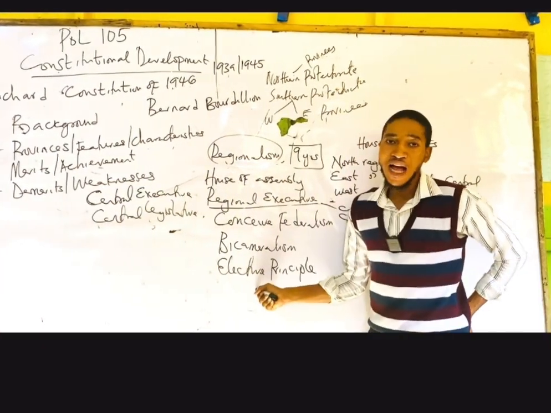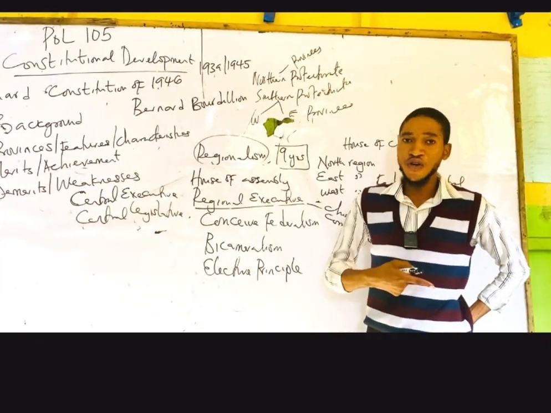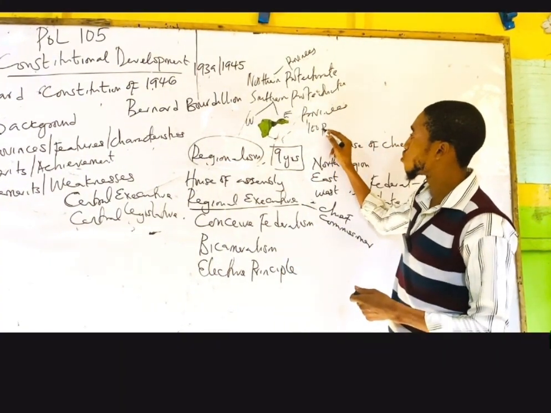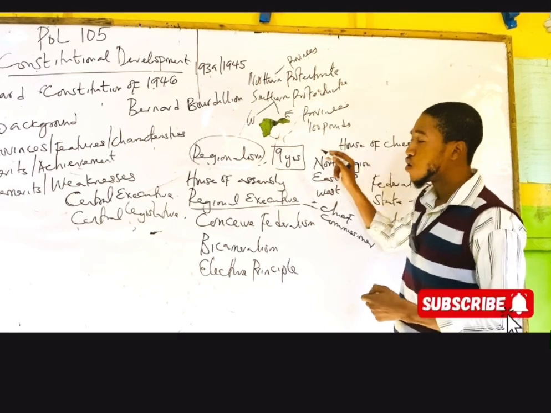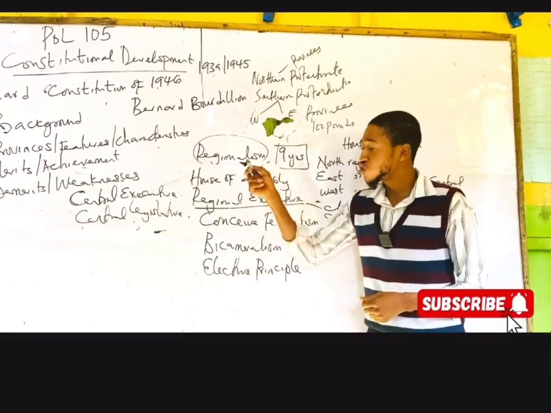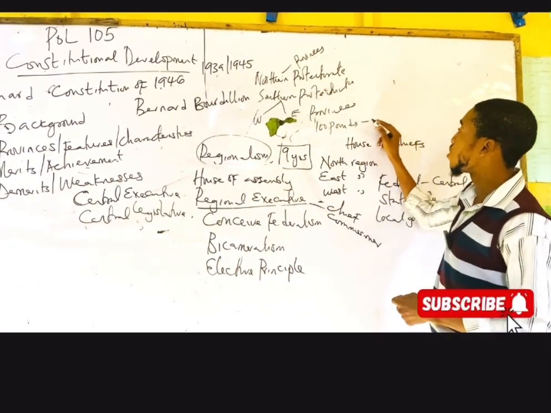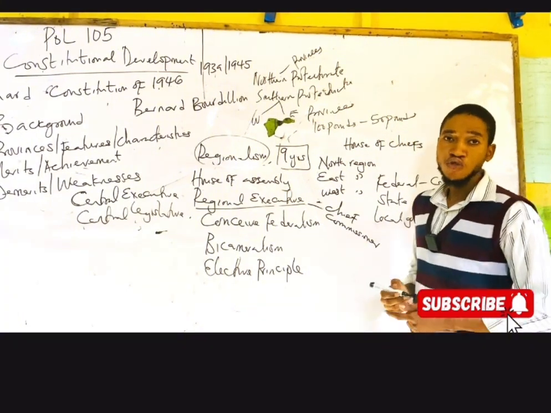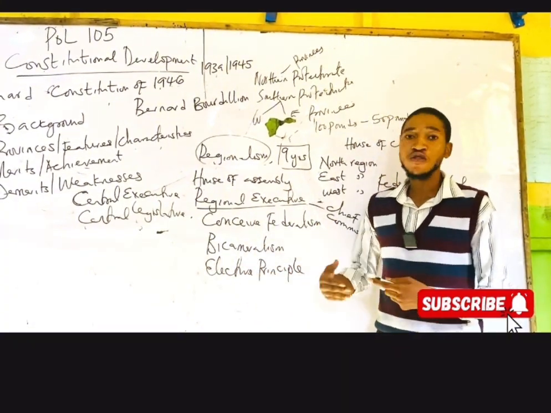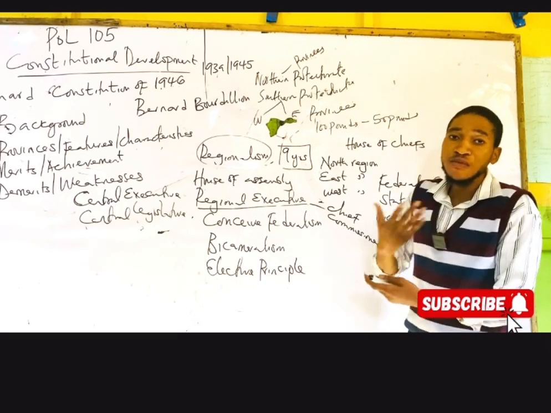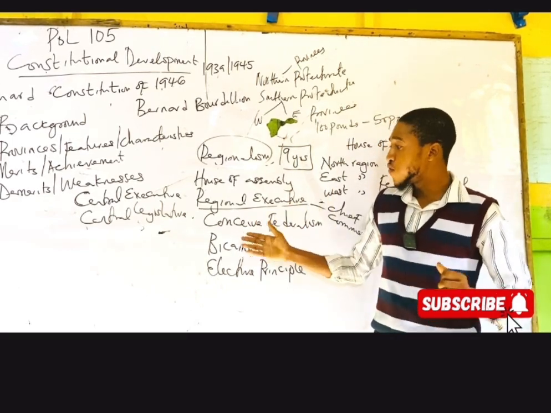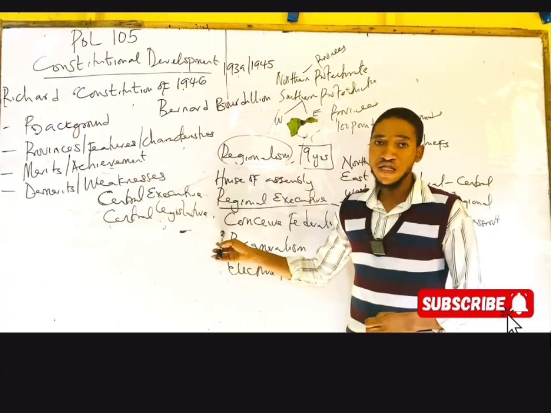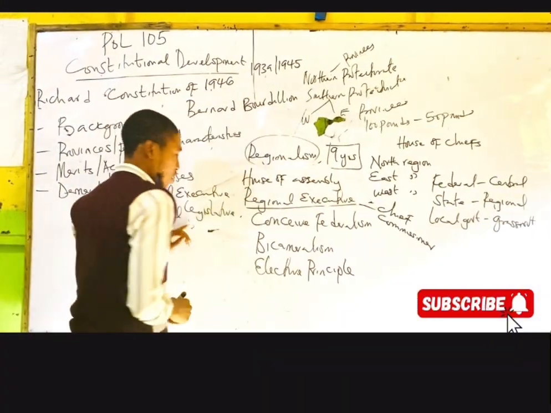Now, what can be some of the merits or the achievements of the Constitution? Under Clifford, if you want to vote, you must earn up to £100. But now, under the Richard Constitution, if you want to vote, you will earn up to £50. This enabled Africans, Nigerians who were earning £50, to participate in the governance of the country at the central legislative.